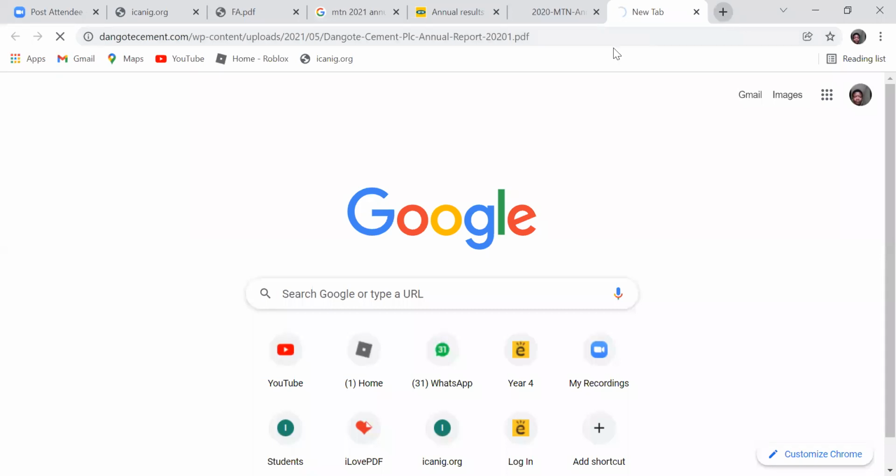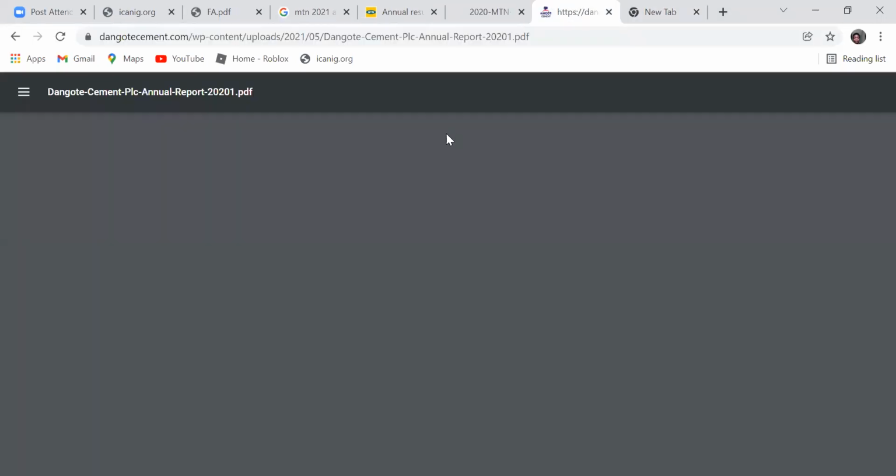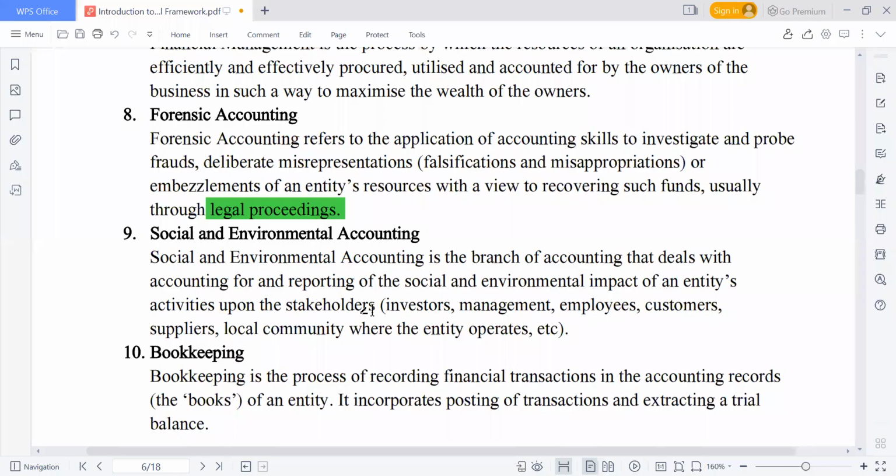Let's continue with this Dangote annual report of 2020. When it loads, there's going to be a section called sustainability reporting, and every organization should try as much as possible to be sustainable. Don't do anything that will affect the future generation. What you are doing now, can you continue to do it?